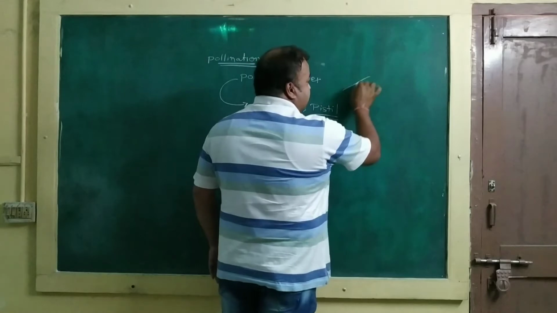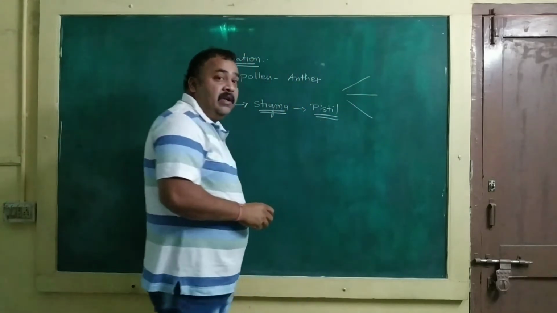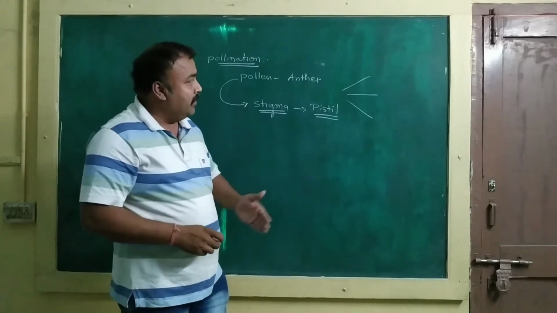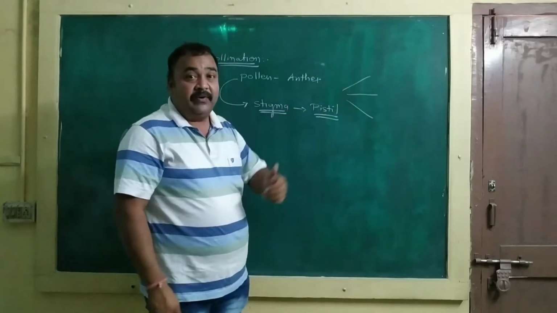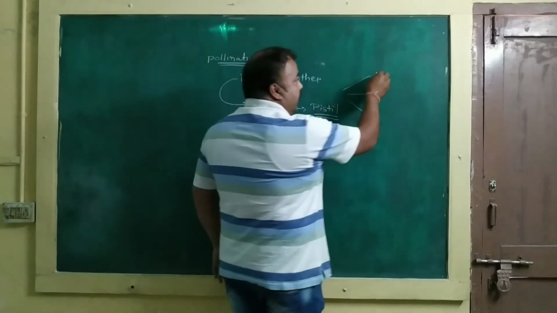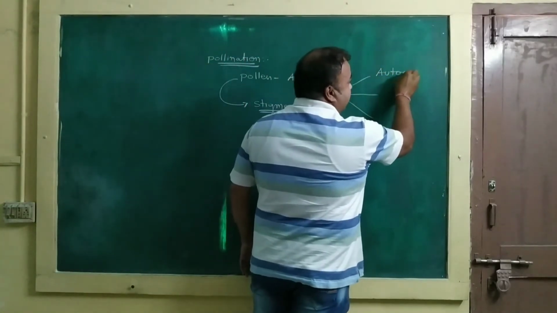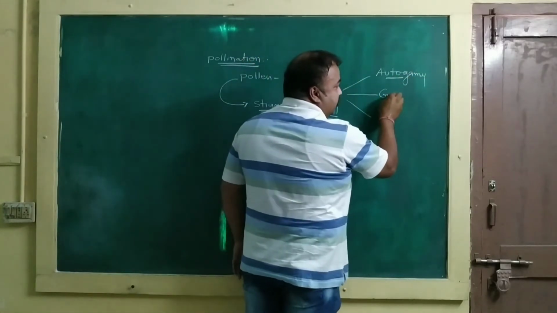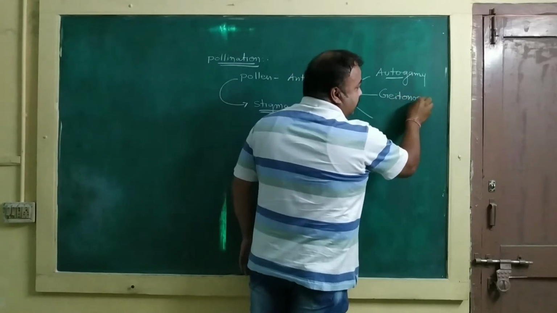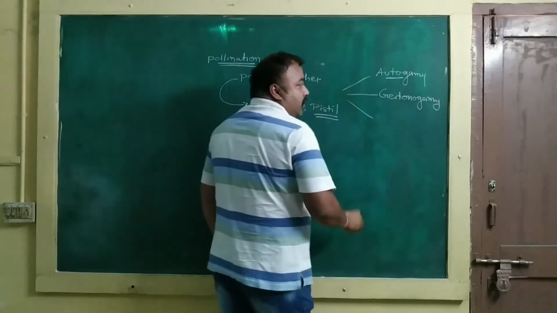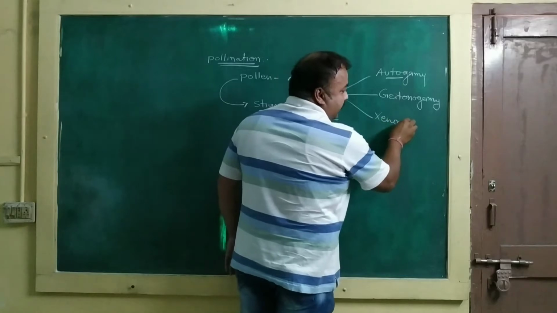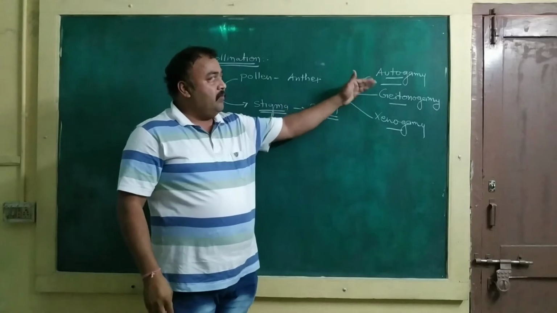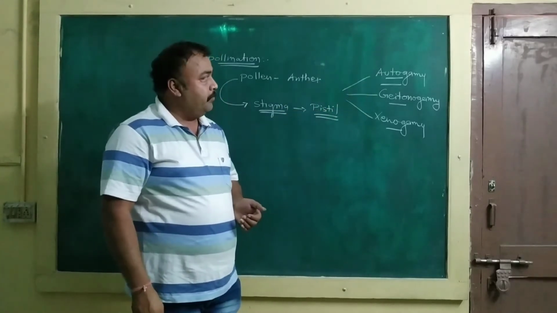Pollinations are of three types, depending upon the source of pollen. The first one is known as autogamy. The second one is known as geitonogamy. And the third one is known as xenogamy. Now, we will discuss each type of pollination one by one.